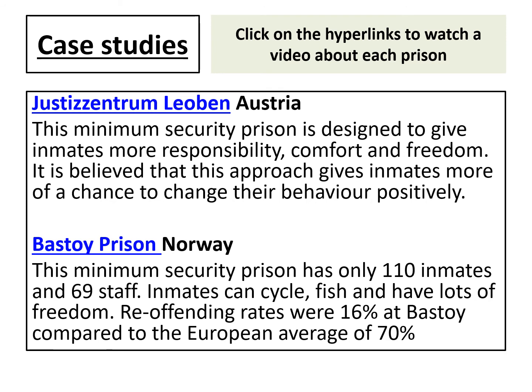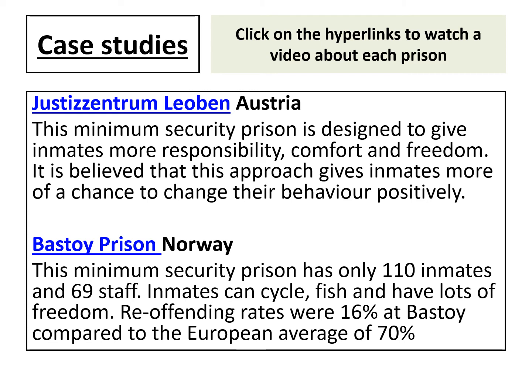And similarly, Norway has a prison that's very similar to this. It's again a minimum security prison, very small, only 110 inmates. And inmates have opportunity to do extracurricular things like cycling, fishing. They have a lot more freedom than prisons in the UK. And reoffending rates, so they were less likely to offend again once they had been to this prison. So in the UK, in Europe, the average is about 70%.